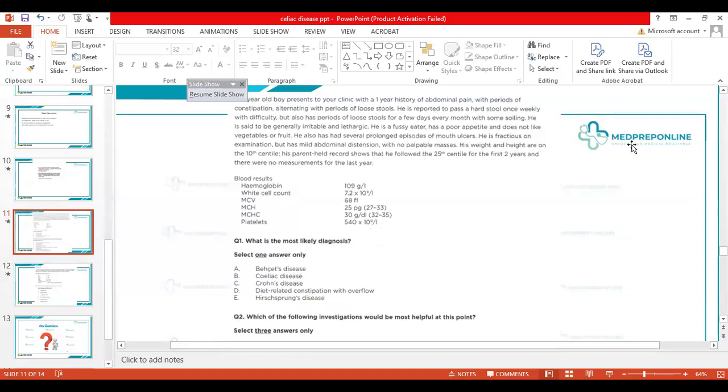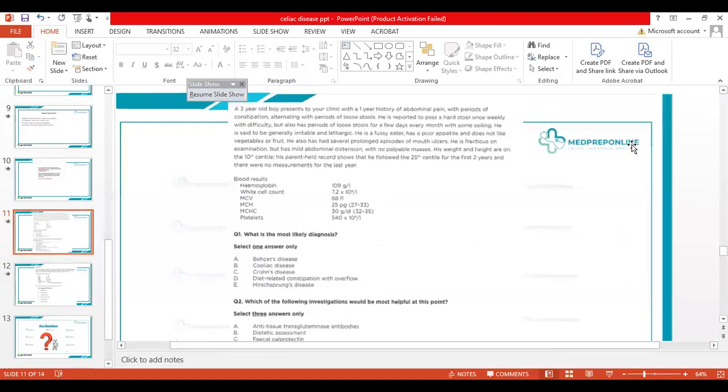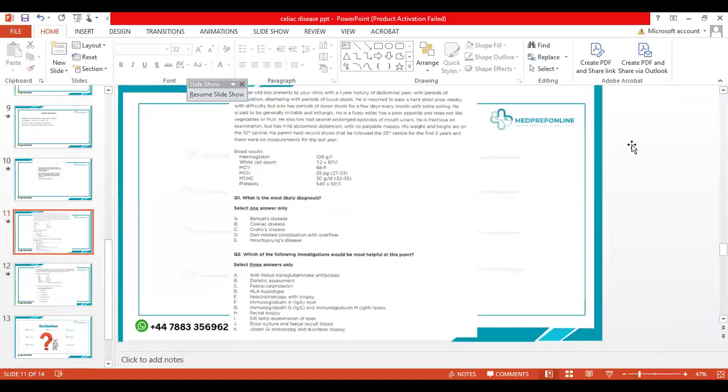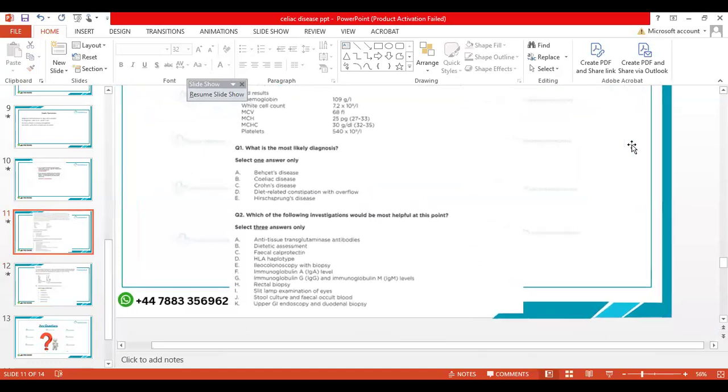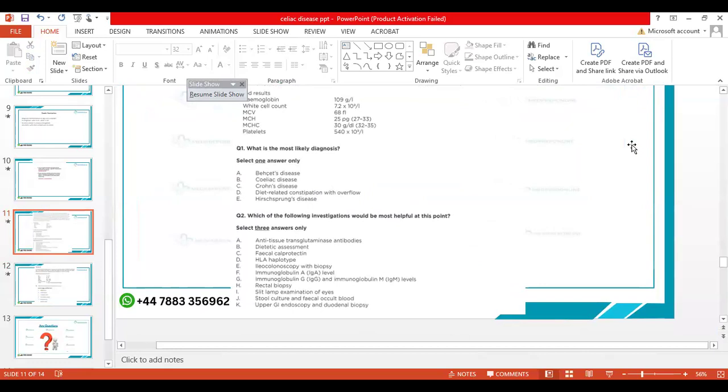So obviously you guys are right that we are going to do the anti-tissue transglutaminase. That's very important in this case. The other things that are important in this one are A, B, and F. B, dietetic assessment. You can read it in case 46 of your AKP. Most of you have written AFK, right? So I want you to go after this and have a read on case 46 of the MRCPCH-AKP clinical cases.